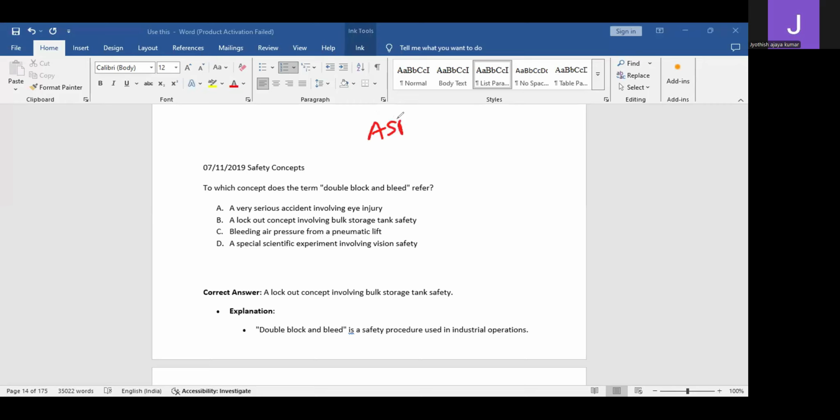Hello friends, today we will discuss ASP CSP examination questions. In this examination question analysis, we will be discussing the past questions, the answers and their analysis, and how you have to prepare for the ASP CSP examination. Understanding these questions and answers and doing a thorough revision of all of them would help you